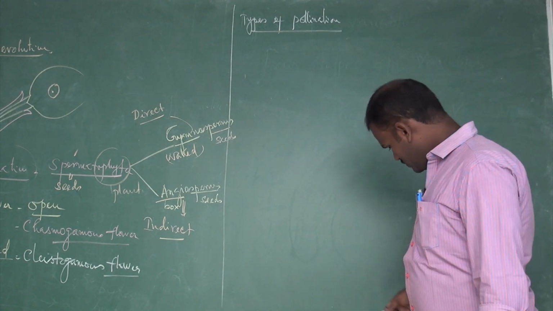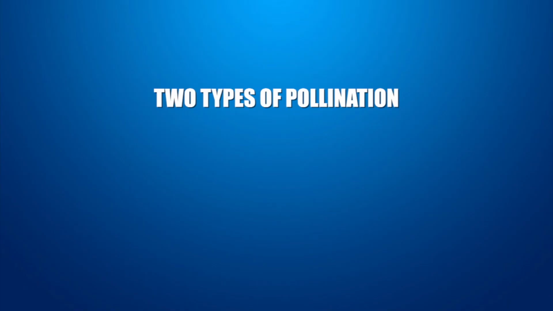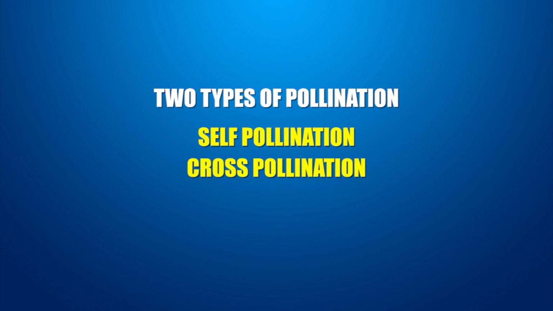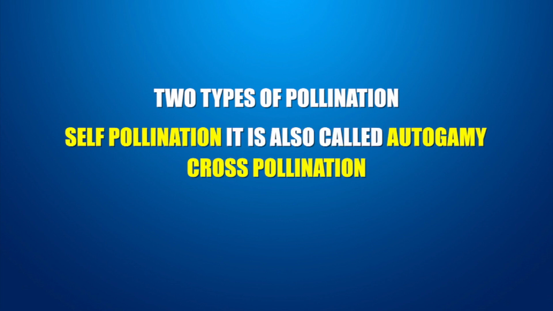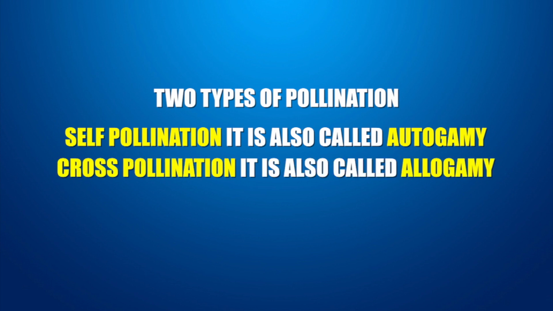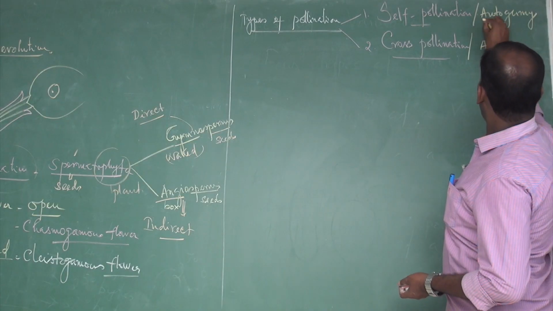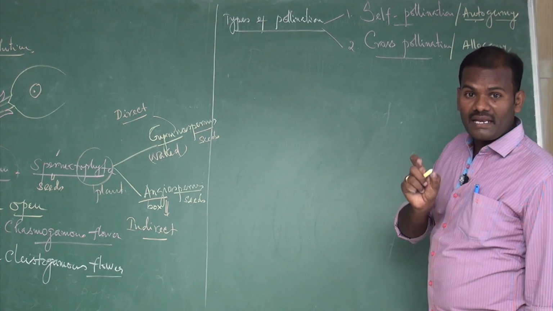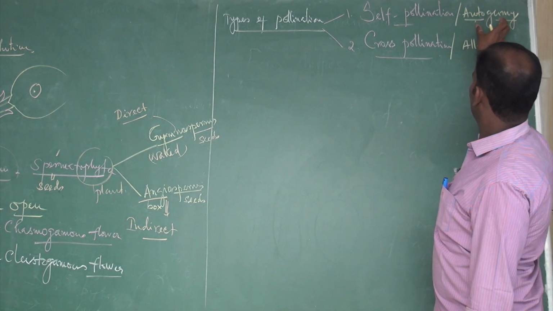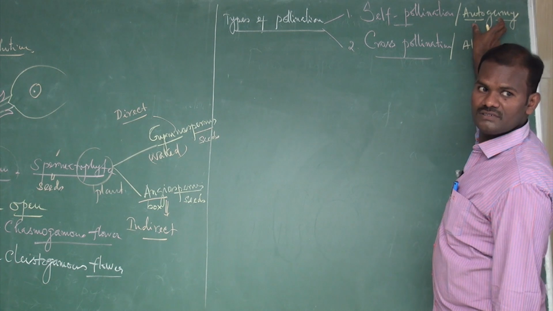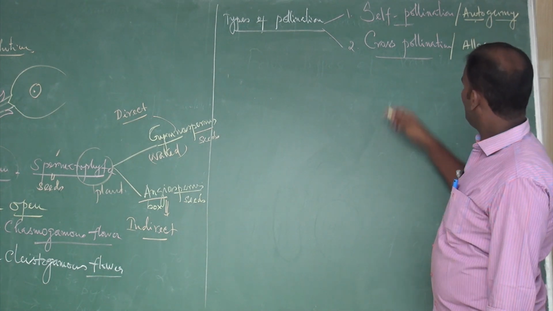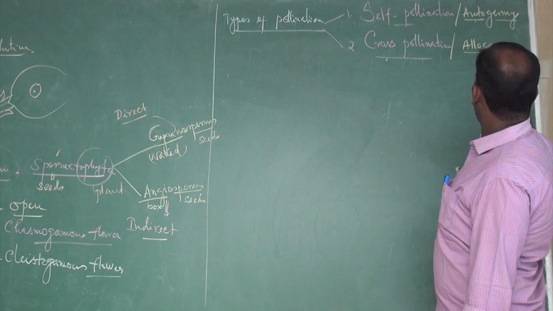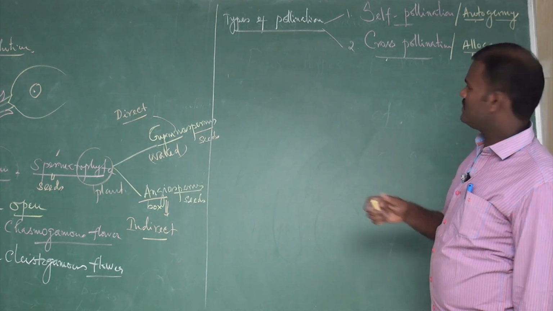Types of pollination. There are two types of pollination: self-pollination and cross-pollination. Self-pollination is also called autogamy. Cross-pollination is also called allogamy. The word auto means self. Gamos means marriage, so self-marriage. This is called autogamy. Cross-pollination is also called allogamy. The word allo means different, two different.